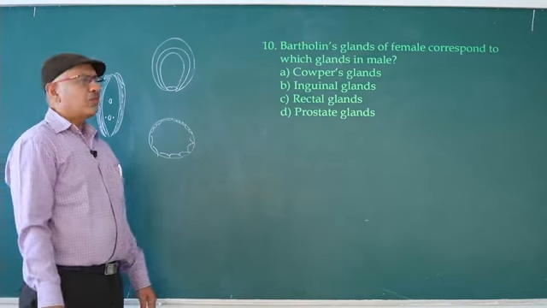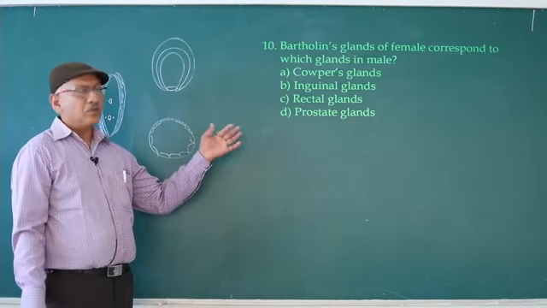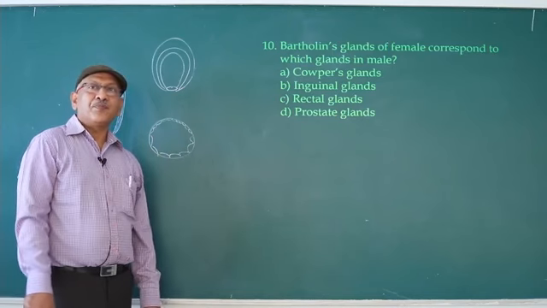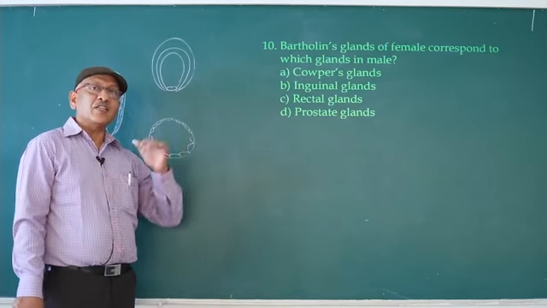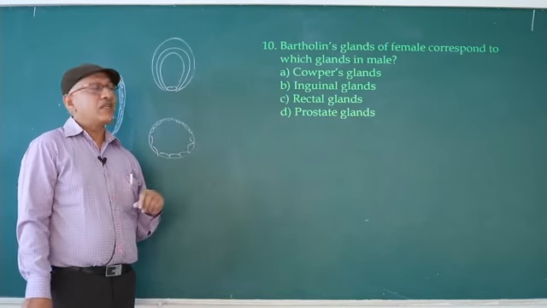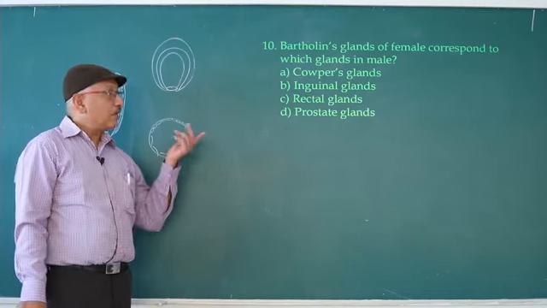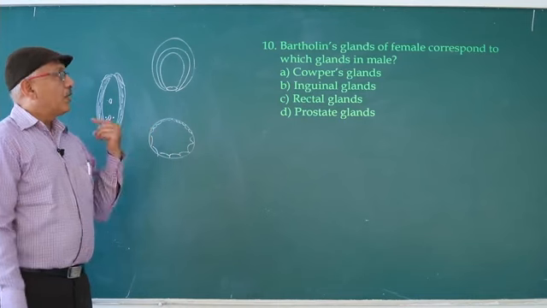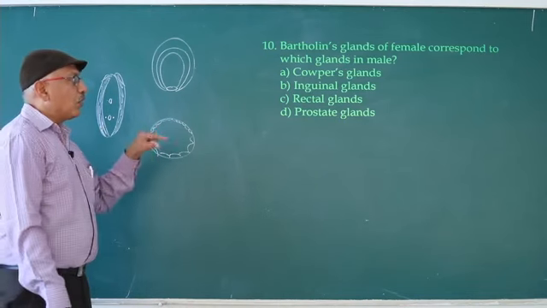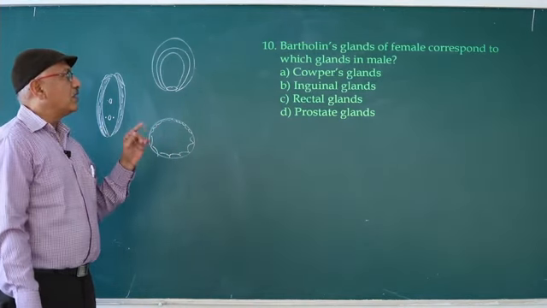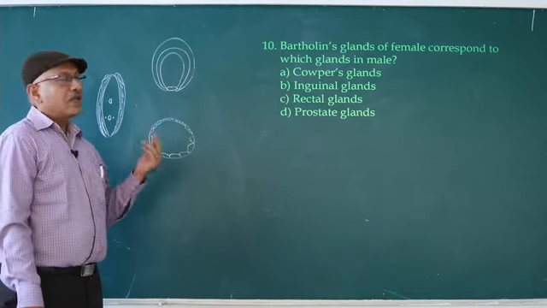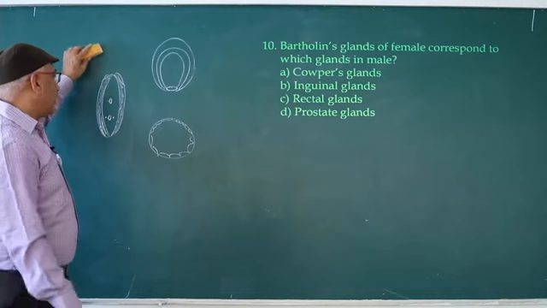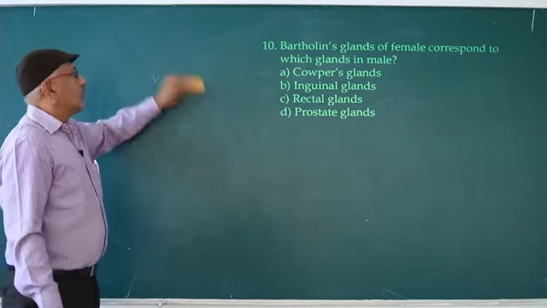Rectal glands are present near the rectum, not in human. Prostate gland, you all know, is present just below the seminal vesicle, but only one prostate gland is given, which is also wrong. In male human being, only one prostate gland is present. So answer is Cowper's gland. Another name of Cowper's gland is bulbourethral gland. Next question.